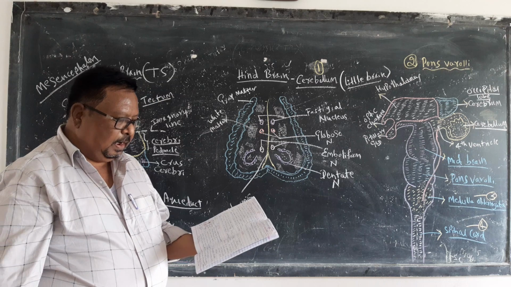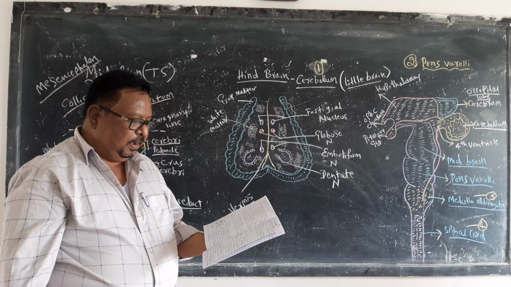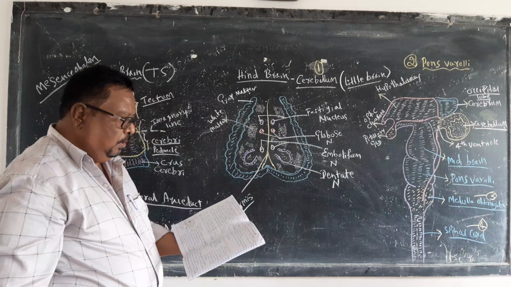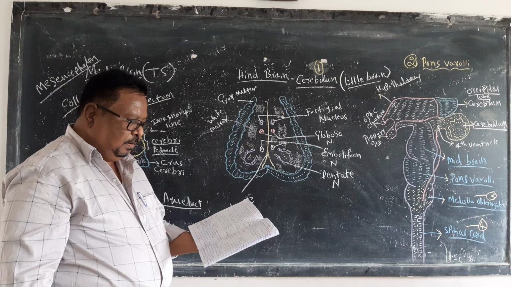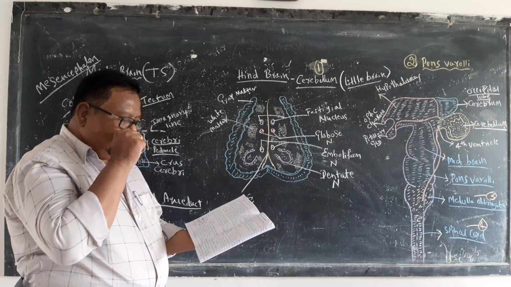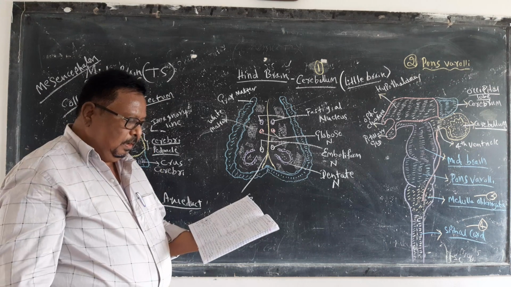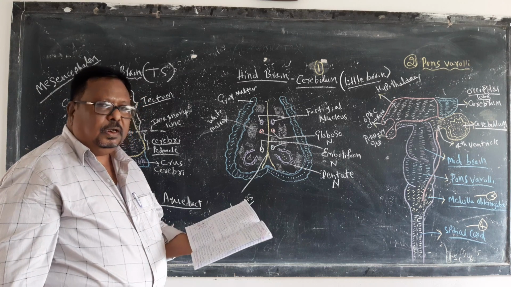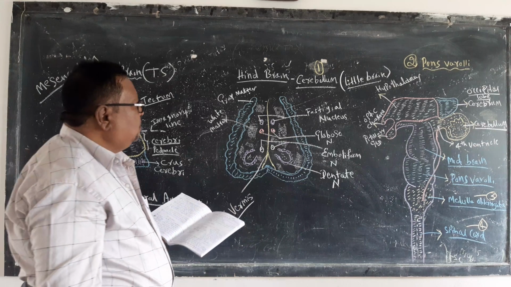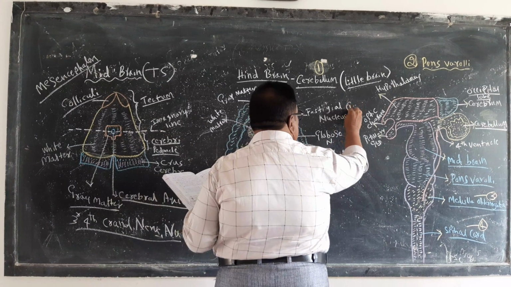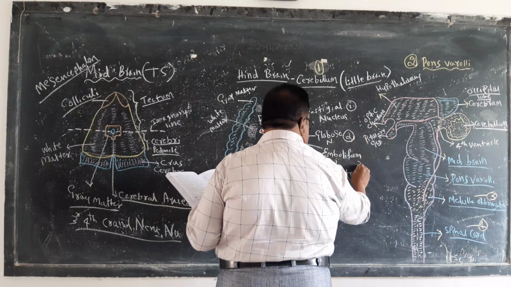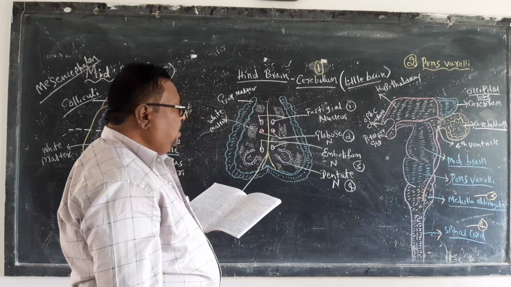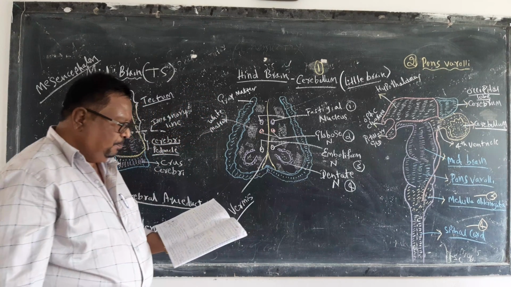The cerebellum has an outer layer of grey matter and an inner layer of white matter. This is white matter and this is the grey matter, which has a tree-like appearance. Inside the white matter, there are four pairs of nuclei. This is the first pair, the second pair, the third pair, and the fourth pair.